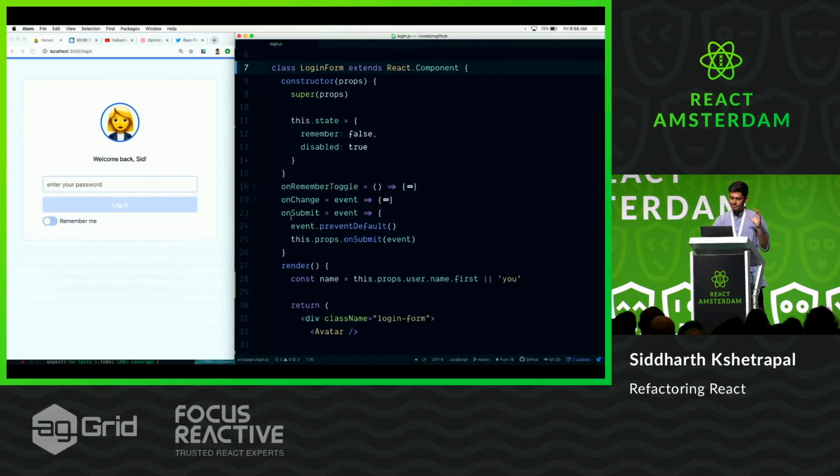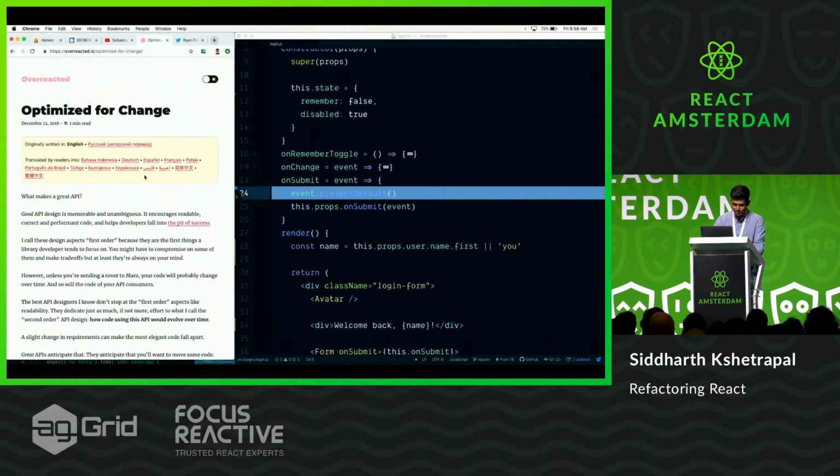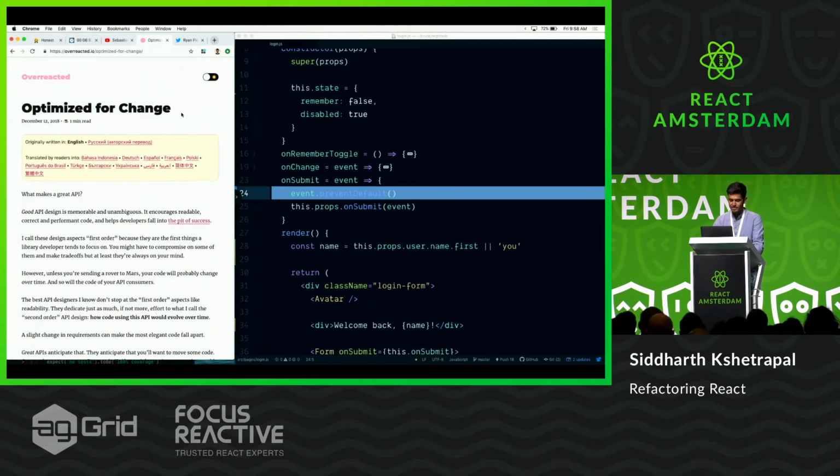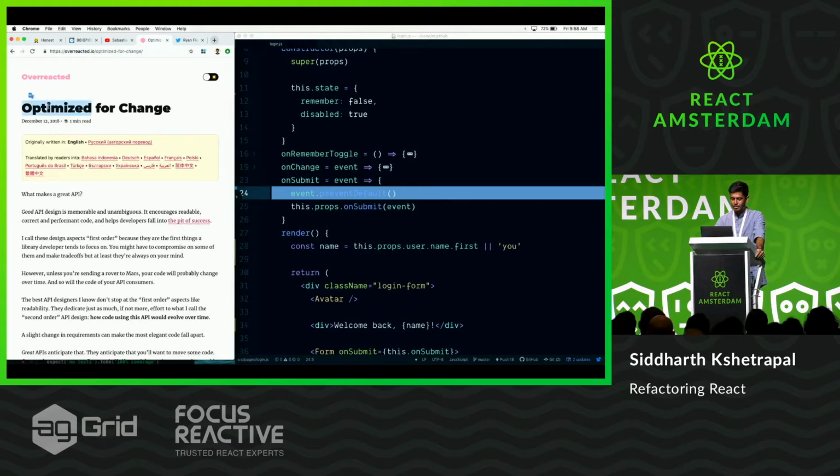So this is also a code smell. This code smell has a name. It's called Feature Envy. It's when one component is too interested in the functioning of its child component, right? And you want to make sure that to make it nicely changeable, I'm going to steal Dan's words, because that makes a successful talk, this quote, Dan Abramov. So he wrote a really good blog post. It's a small blog post. We all can read it. Don't worry about it. It's called Optimize for Change.